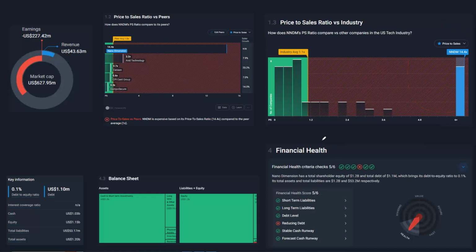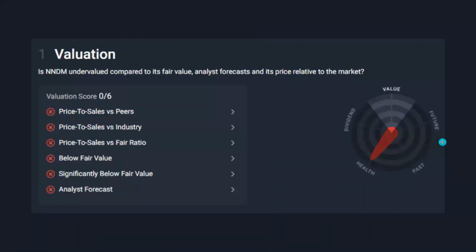Really, one of the strongest suits of Nano Dimension is the financial health. Okay. And largely due to that balance sheet right here. It has a total shareholder equity of 1.2 billion and a total debt of 1 million, which brings its debt to equity ratio to about 0.1%. Its total assets and liabilities are 1.2 billion and 53.2 million respectively. So from a financial health standpoint, it looks really, really good. But some of the other things don't necessarily look the best, right?